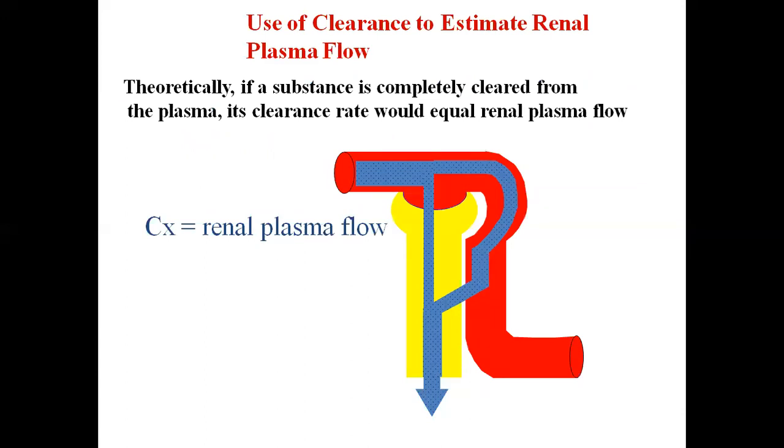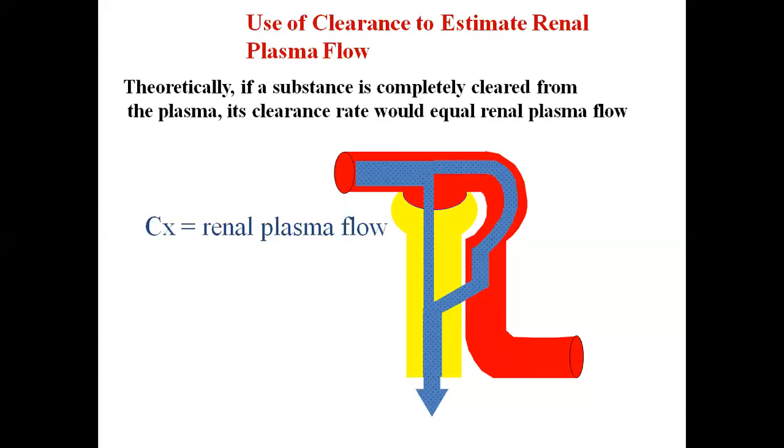The second application of clearance is for the estimation of renal plasma flow. This is for a substance which is completely cleared from the plasma. Then the clearance rate of that substance would be equal to the renal plasma flow. Completely cleared means that normally, even if the substance is freely filtered, the filtration rate is only 20%.